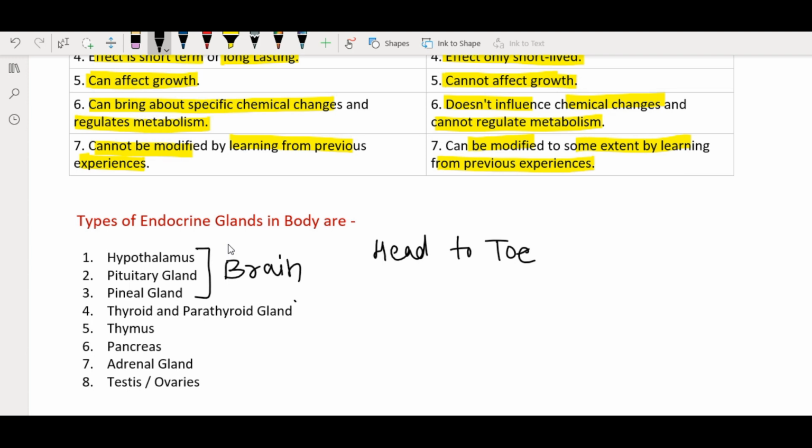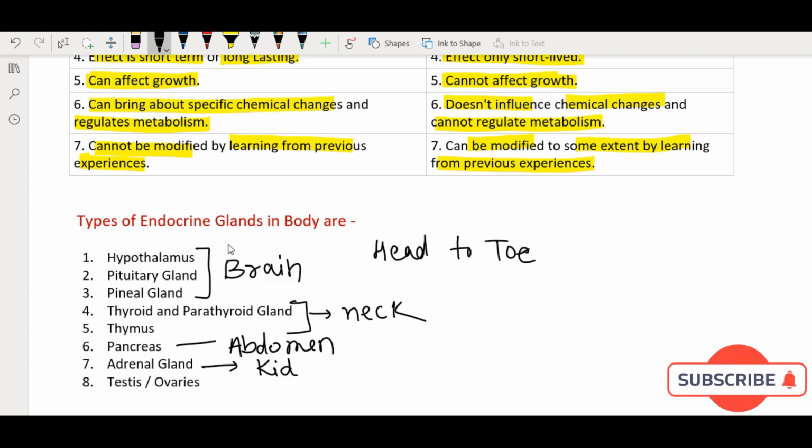Thyroid and parathyroid gland along with thymus are located in the neck region. Pancreas in the abdomen region. Adrenal gland on the top of kidney as a cap-like structure. And the testes and ovaries are the respective reproductive organs in males and females.